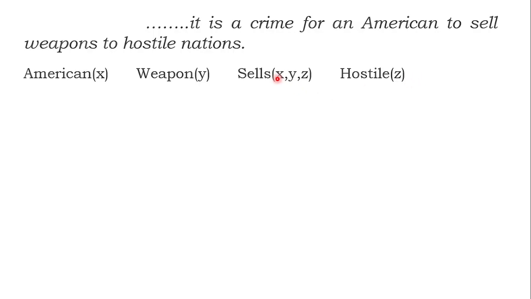Simple. X sells Y to Z. Because I named X as American, Y is a weapon, Z is hostile. If X sells Y, that is a weapon, to a hostile nation, then obviously X is a criminal. If everything is happening, then X is a criminal. This whole statement, I made it as a syntax.